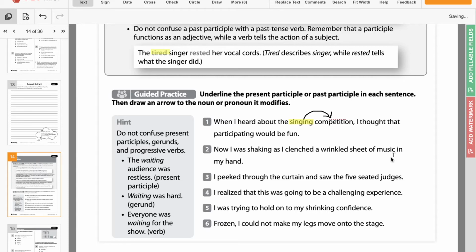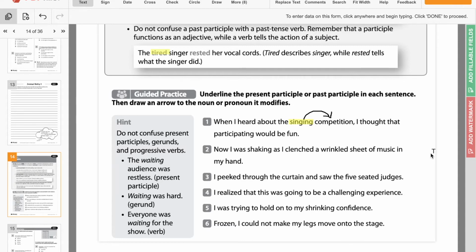So here we have, now I was shaking as I clenched a wrinkled sheet of music. So here we have one ing word and two ed words. So let's look at our ing word first. Now I was shaking. If you're having that word was, most likely it's going to be an actual verb because it's saying I was doing this, I was doing that sort of thing. So here it's talking about how they were shaking, which just makes it an actual verb and not a gerund or a participle. So shaking is not going to be our word here.